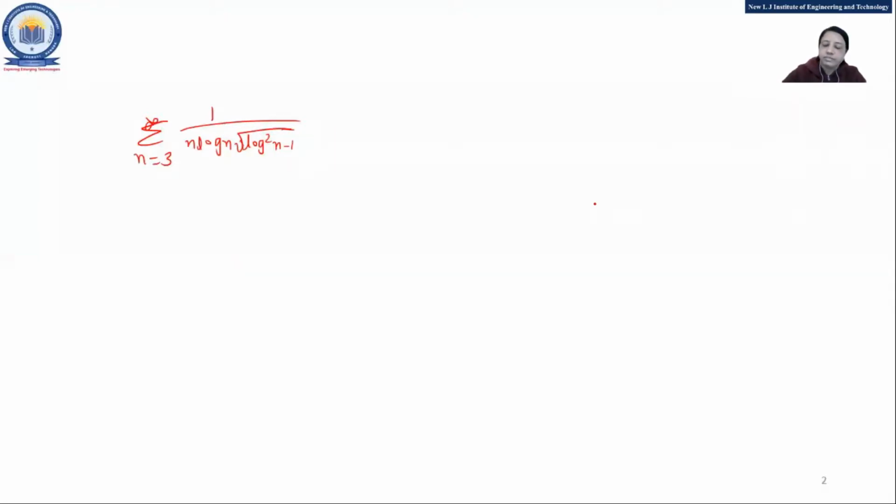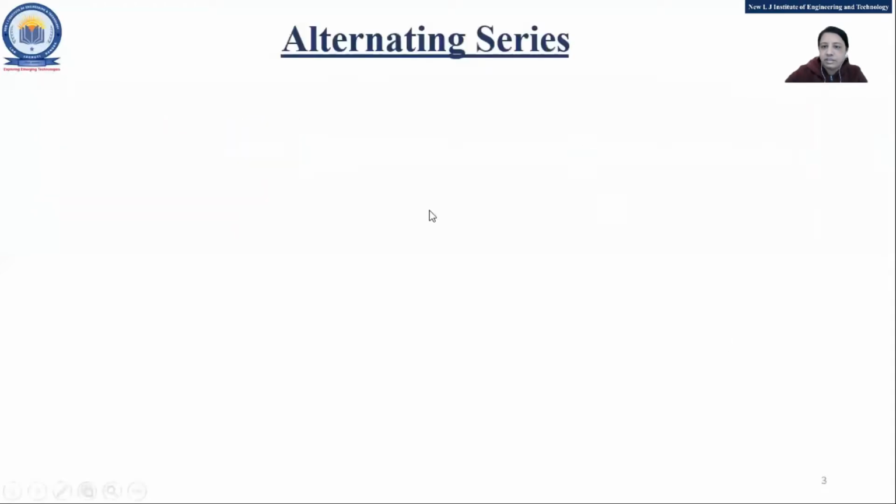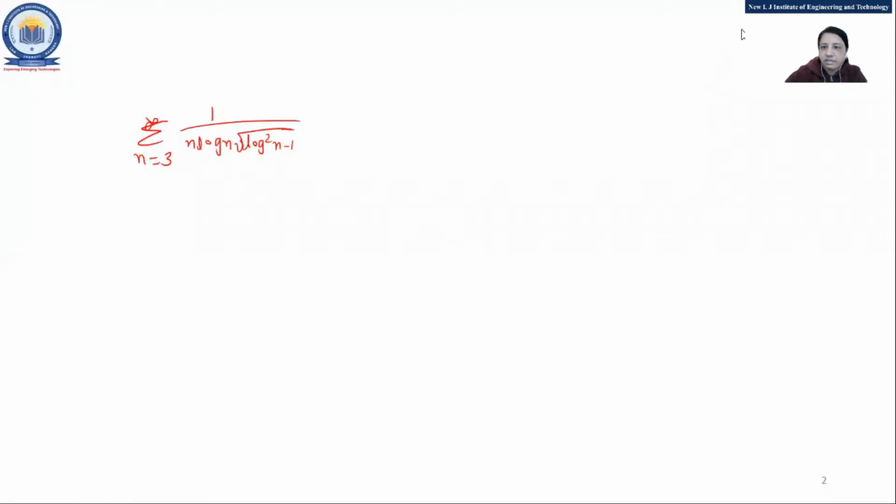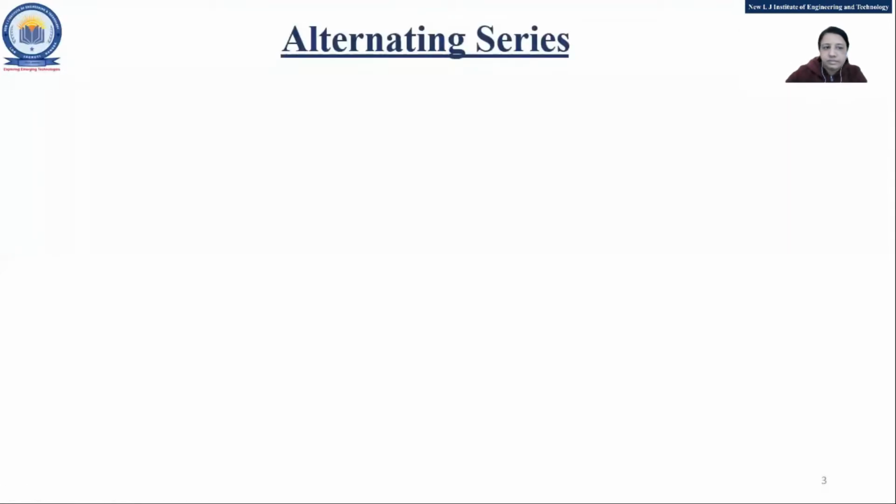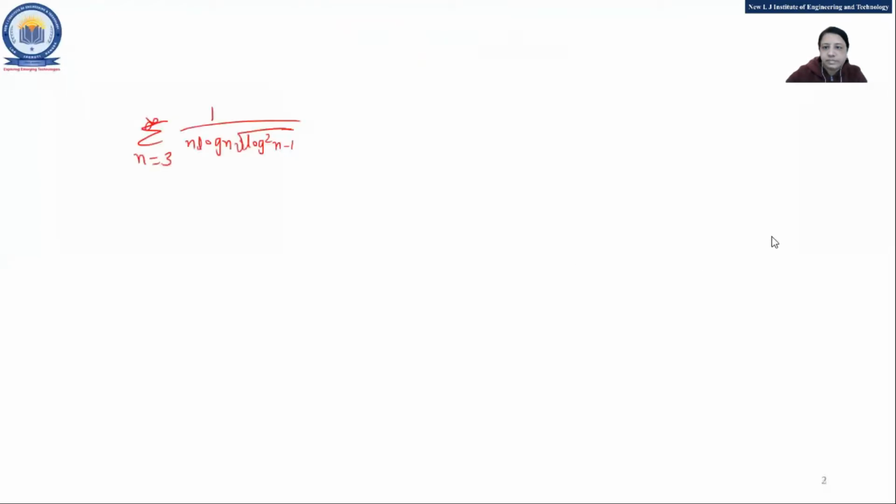How many of you have calculated this one? Whether the series is convergent or divergent? Just raise your hand or write in the chat box quickly.